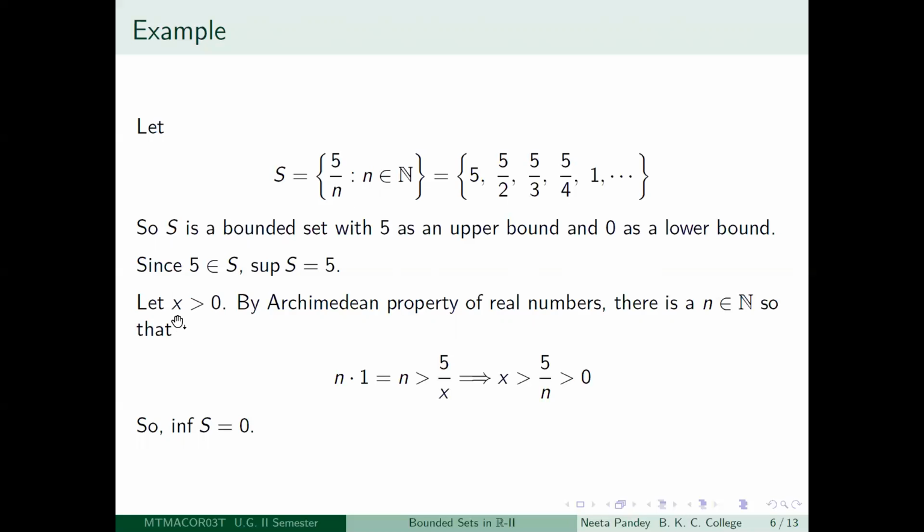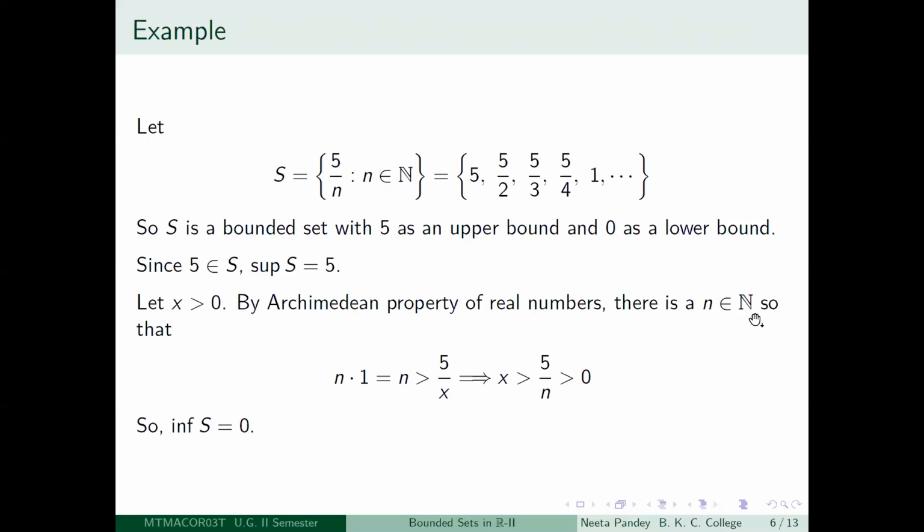So I want to say that if I take any positive number x, then that will not be a lower bound of capital S. So therefore, 0 is going to be the greatest lower bound of capital S. So how will I show that? I use this Archimedean property of real numbers, which we just now proved, that since x is positive, you look at x and the number 1.